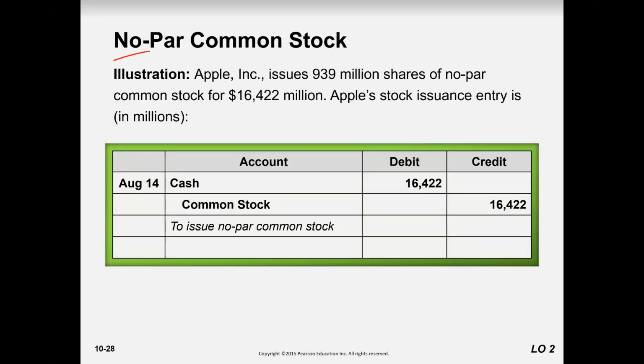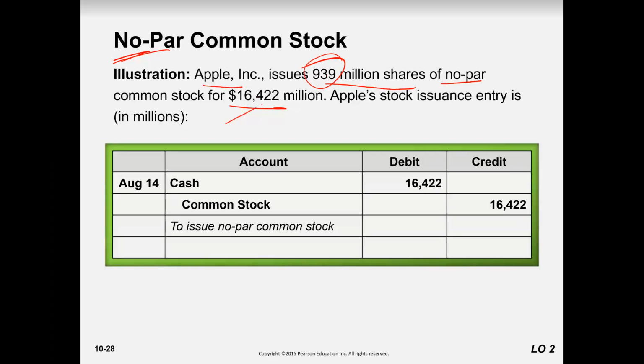Now, what is the treatment of no par value, which means we are not given any par value? Simple, we don't write an additional paid in capital account. Why? Because there is no premium, because no par value is given. So, Apple Incorporation issues 939 million shares of no par, with common stock worth 16,422 million. So they issued 939 million shares and received 16,422 million.